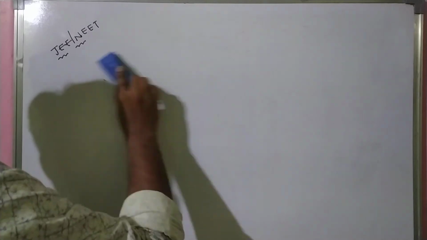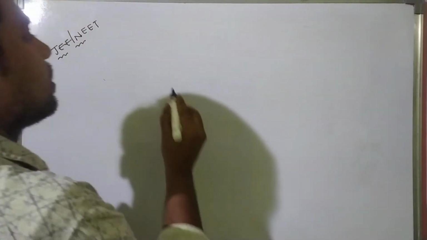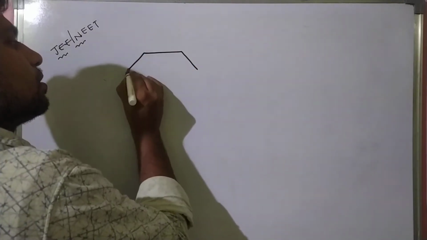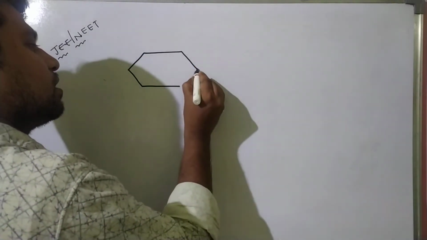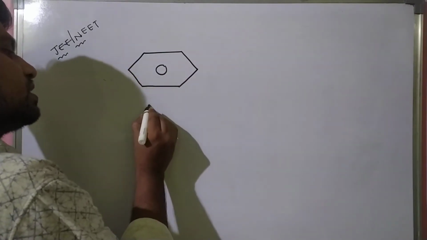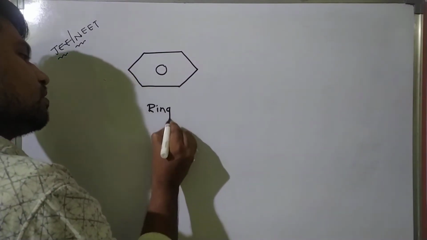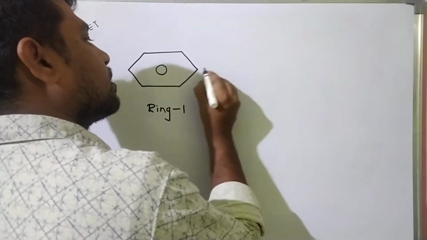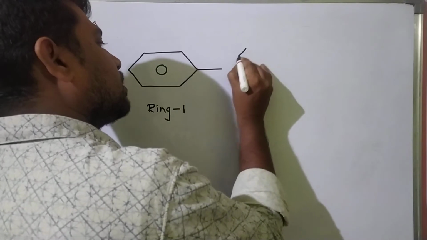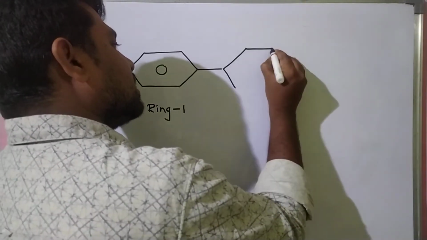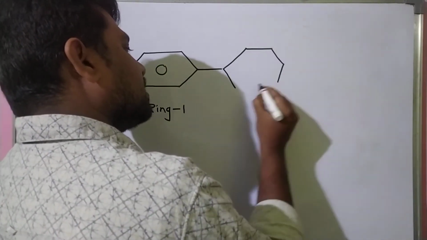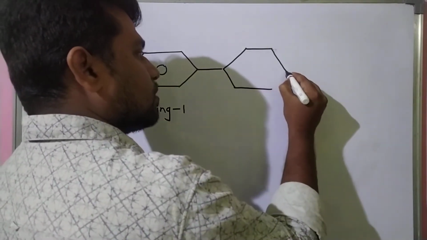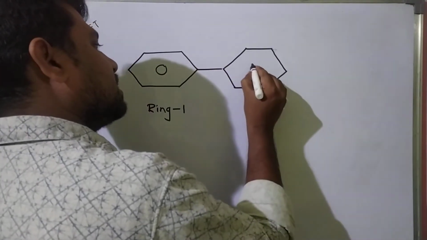Now the required structure of biphenyl is, see, students. So this is ring 1. Now this ring is linked with another benzene ring with a carbon-carbon single bond. So this is another benzene nucleus.